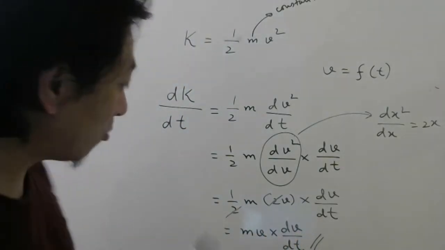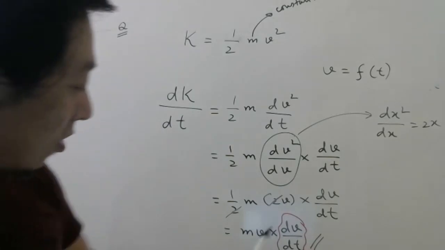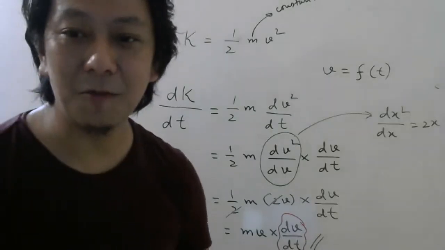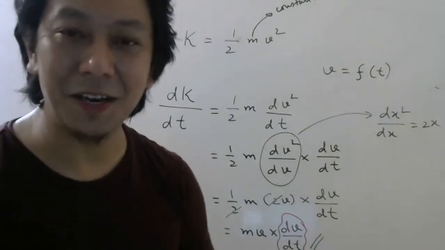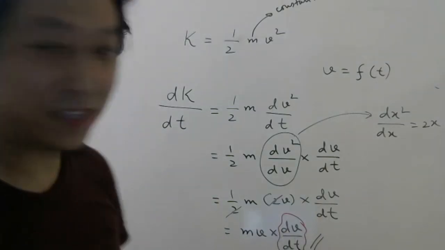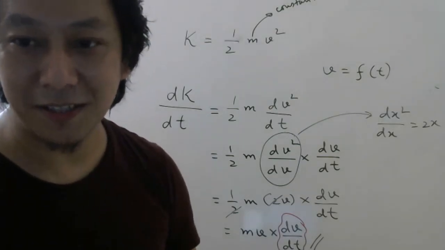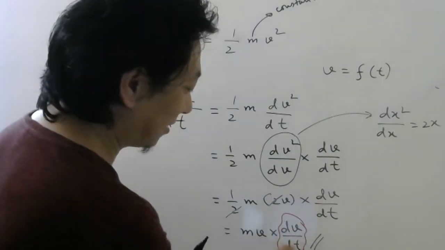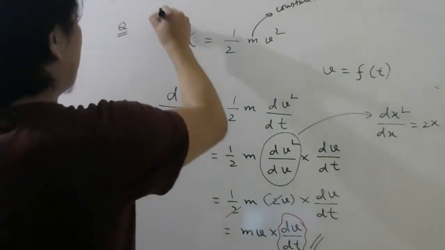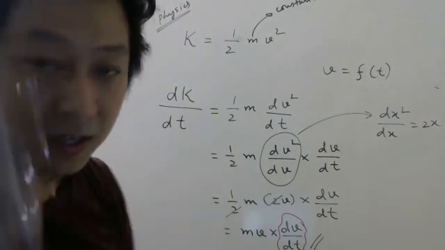But can anybody tell me what is this quantity called? See, this is rate of change of velocity with respect to time. What is the meaning of dy by dx? dy by dx is rate of change of y with respect to x. So what is dv by dt? Acceleration actually. Rate of change of velocity is acceleration. So this is your acceleration. No need to write now. Later we will see. Okay. So this is one physics application. In physics, you will find the application of chain rule in this example.